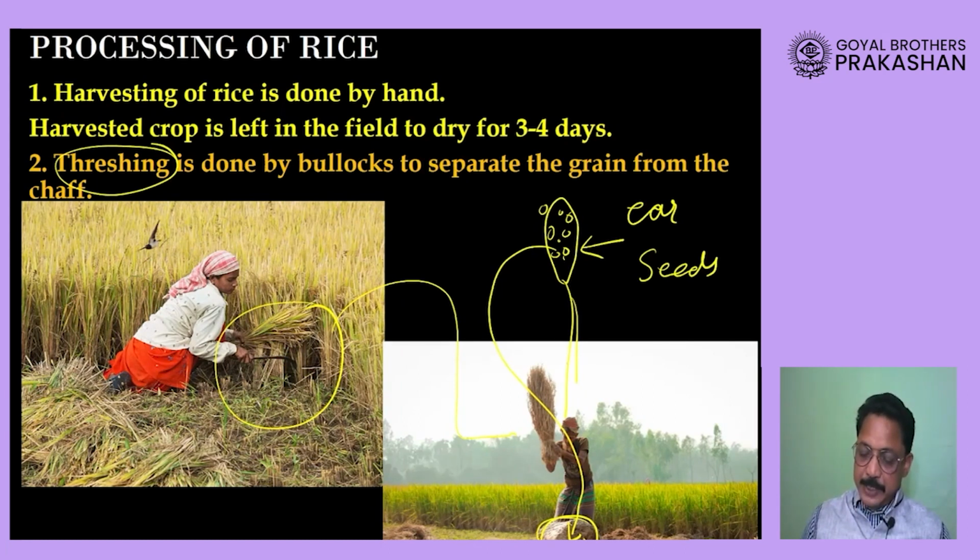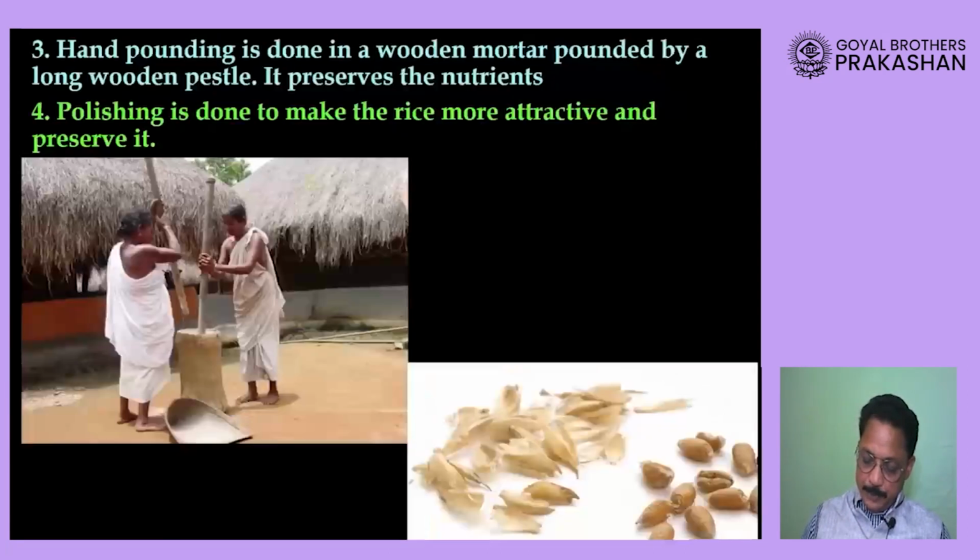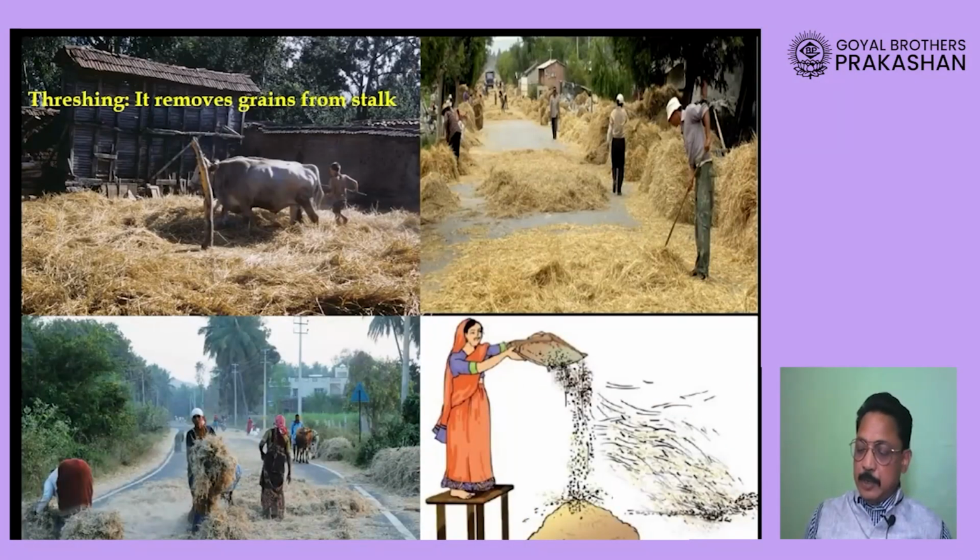Then after threshing is done, the next process involved here is called winnowing. Winnowing is the process, dear students, where, please remember, the seeds are now removed from the ear, but those seeds will have a mixture of unwanted material.